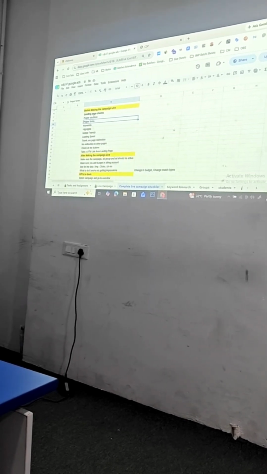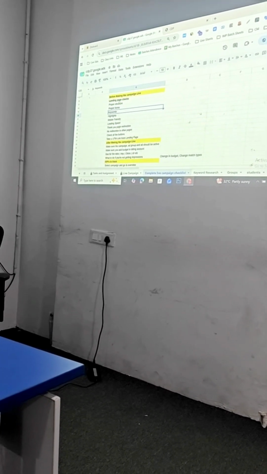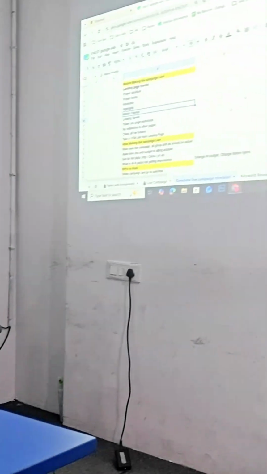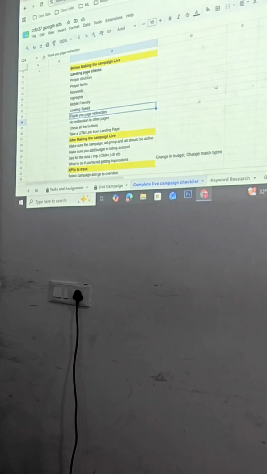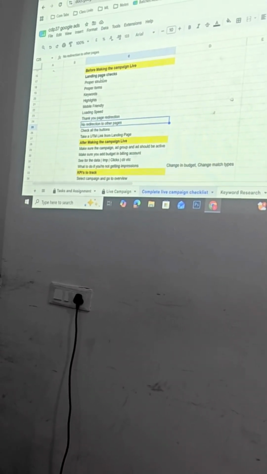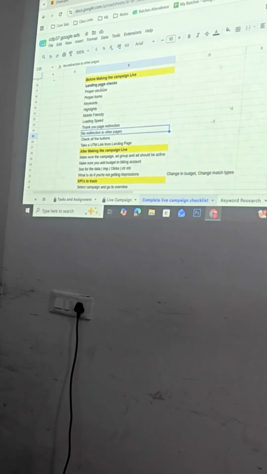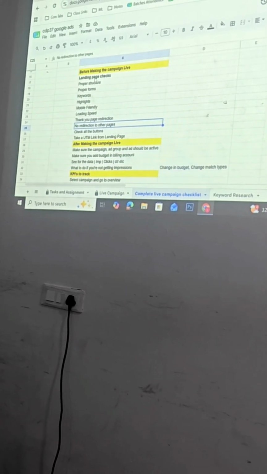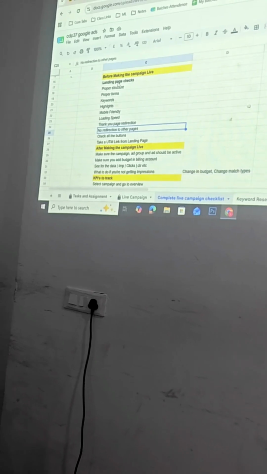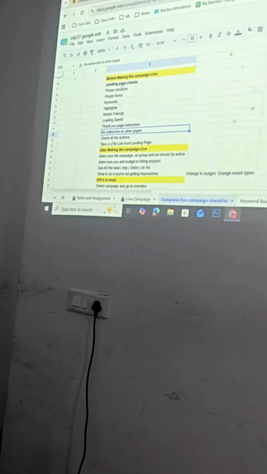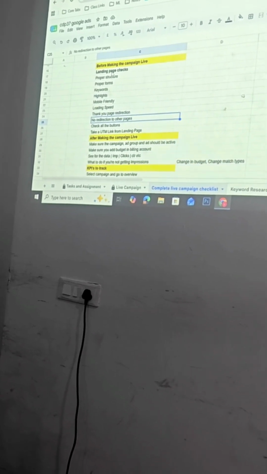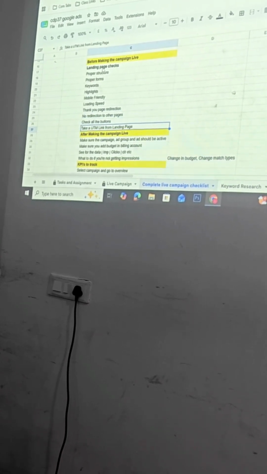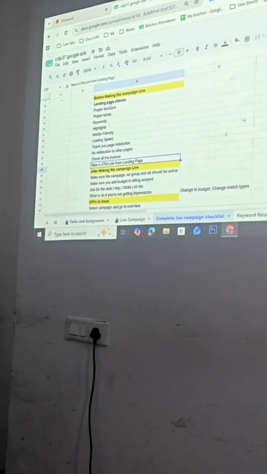Very, very important. Keywords are there in the landing page or no? Highlights are there in the landing page or no? Mobile friendly, is it mobile friendly or no? How is the loading speed? Thank you page redirection. No redirection to any other page. All of these are landing page experience. If the landing page experience is disturbed, your quality score will be disturbed. If your quality score is disturbed, your ad will go completely down. If your ad goes down, you pay extra amount. Okay. Check all the buttons if every button is properly working or not. Create a UTM from that landing page. Got it?